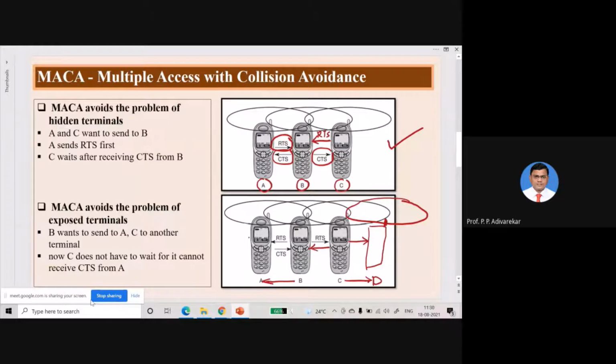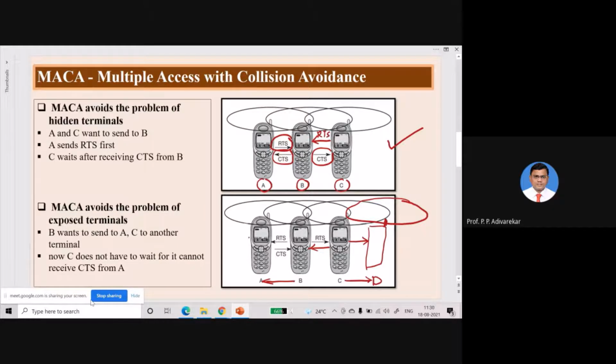Okay, so A respond to B via CTS and D respond to C via CTS. Okay, now C and B both realizes that this communication is possible, so they can proceed further with the data transmission. So again, there is no chance of exposed terminal because both C and B can transmit at the same time. Okay, so because of their receivers are different, B का receiver A है, C का receiver D है, though their receivers are different, so the exposed terminal का problem भी solve हो जाता है because of this.